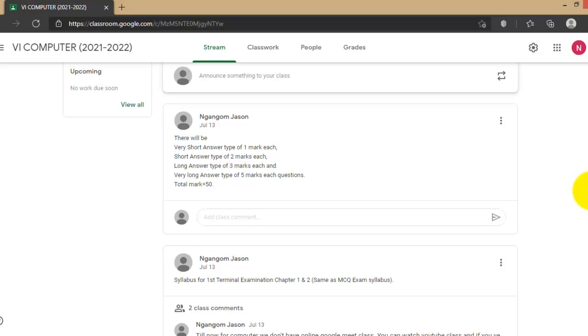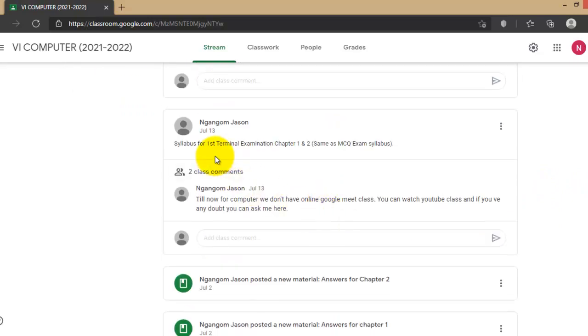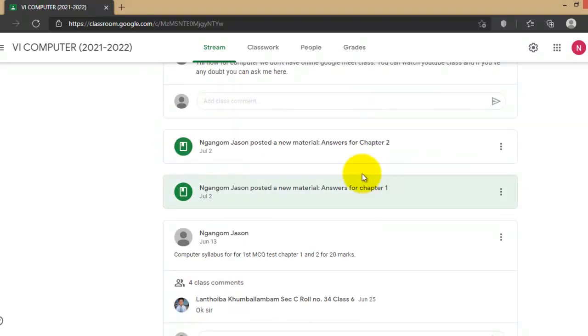Don't forget to mention the page number. And for new students, you don't need to write the section. You have to write your name, class, and admission form number. I have also given you the syllabus, chapter number 1 and 2 for the first terminal examination, the same syllabus as the MCQ examination. These are the posts which I have updated in our Google Classroom.